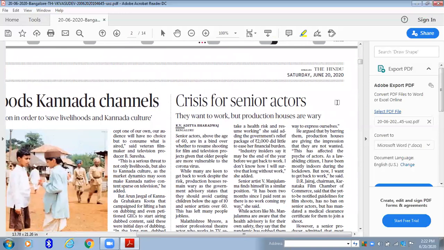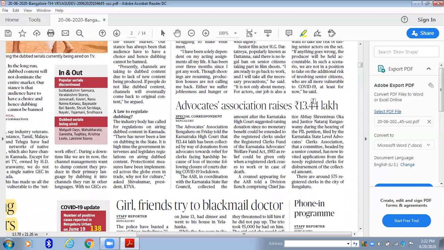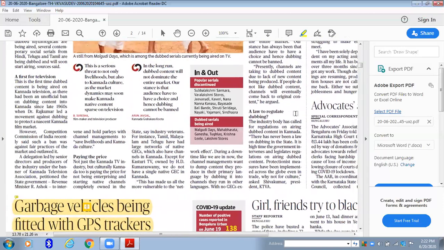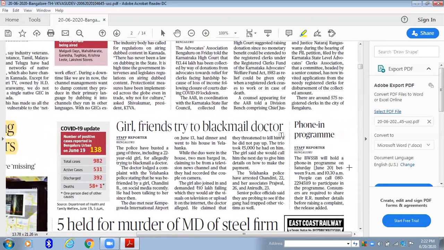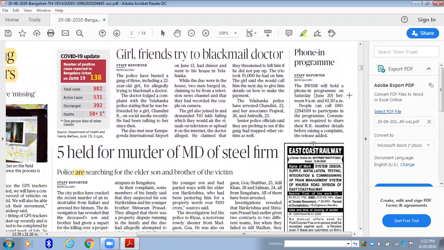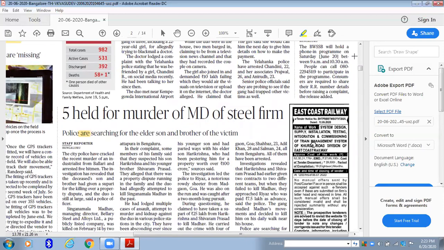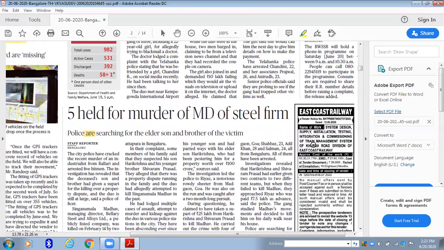Now, the crisis for senior actors, again, is not important for your exam. Politics and movies, you can straight away skip. Now, Advocates Association rises, that's also not important, where you won't get even important fodder points. Okay, now, girl's friends try to blackmail doctor. This is again reporting of some unnecessary accident or some important issue. So you see if this point has some relevance to your syllabus. If not, just straight away skip it. Now, phone-in program by government. Okay, so this is not related to your syllabus. Always look out for keywords from the headlines of the news item itself, so that if you find a straight keyword from your syllabus, then you should pay attention.